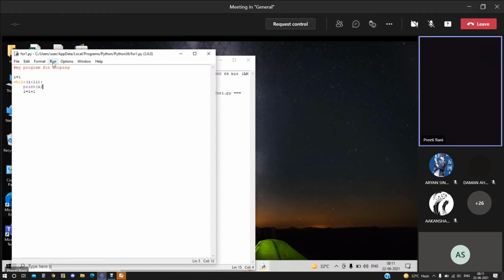It was the while loop. To the same program, I'm going to write it. Okay, if I want to find the sum of these numbers, 1 to 10 numbers, how can I find the sum of these 10 numbers?